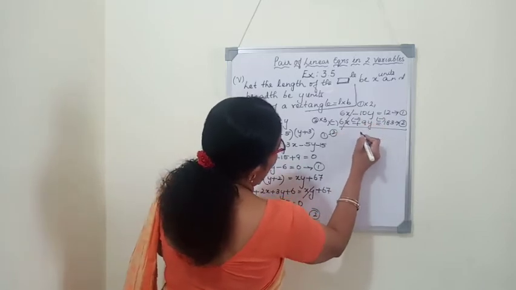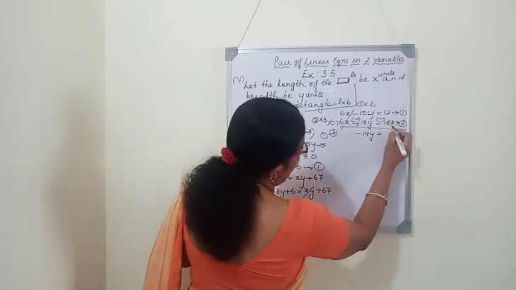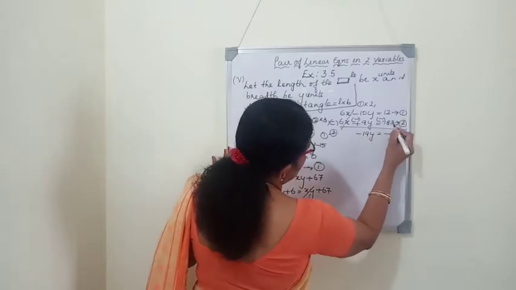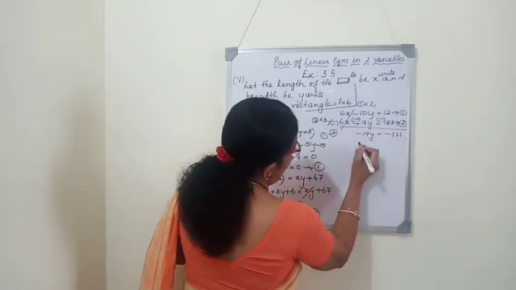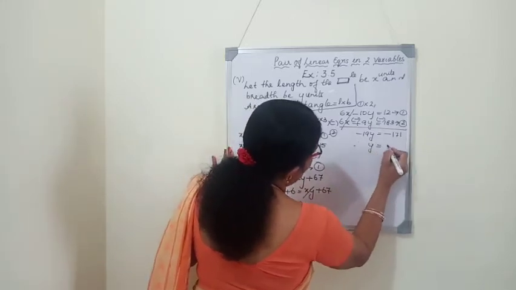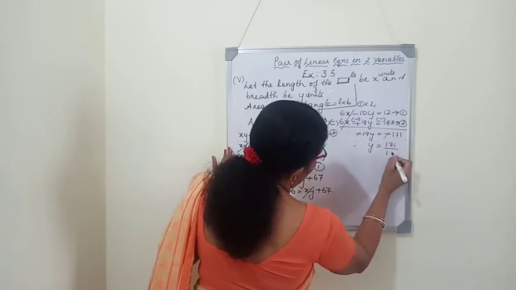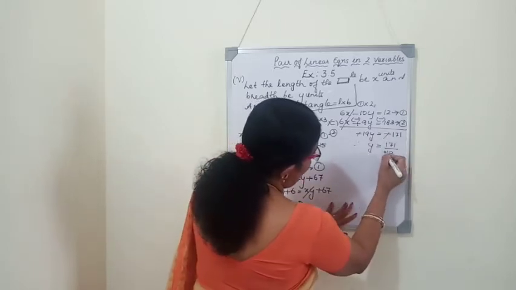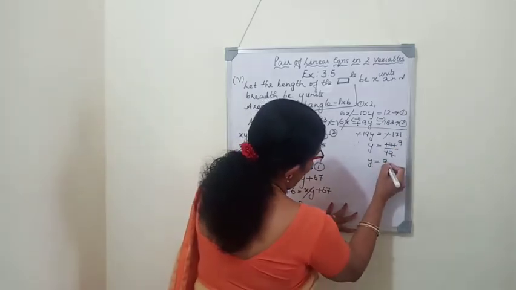Minus 10 minus 9 is minus 19y is equal to 12 minus 183. It is minus 171. Therefore, y is equal to, minus and minus will cancel, 171 by 19. 19 nines are 171. So, y is equal to 9.